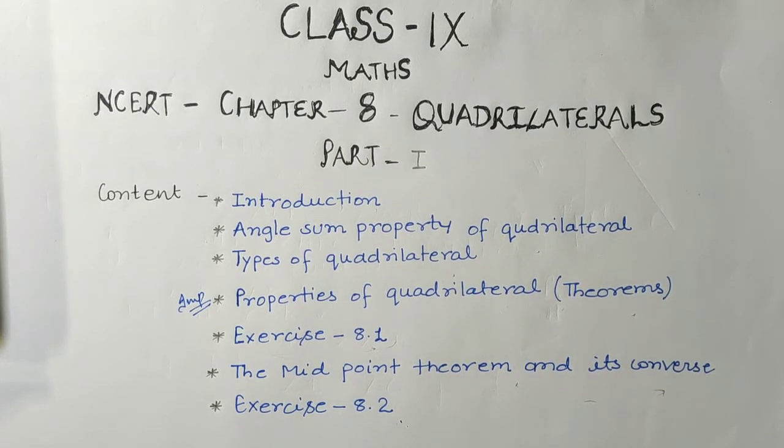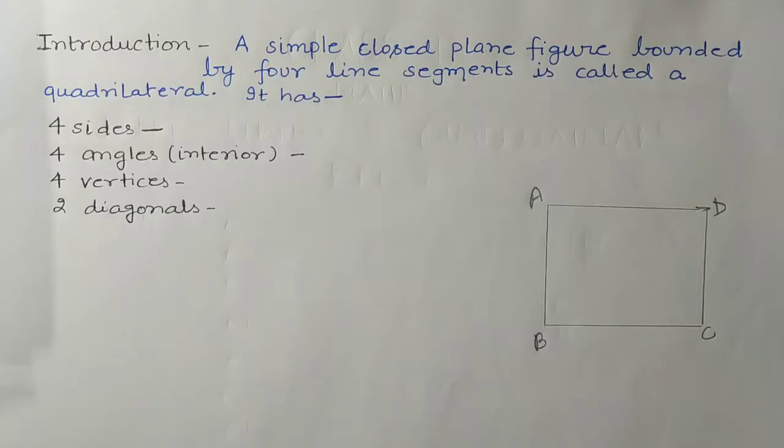Now students, let us start the first topic of chapter 8 quadrilaterals, that is introduction. So students, in the topic of introduction we'll see what a quadrilateral is. Students, in our previous classes we used to solve questions related to simple quadrilaterals, that is square, rectangle, which are types of quadrilateral, okay.